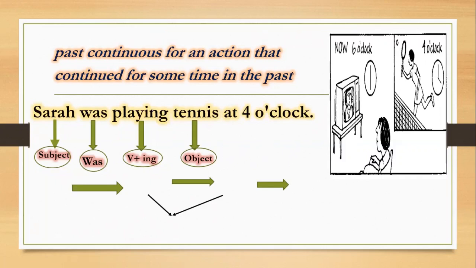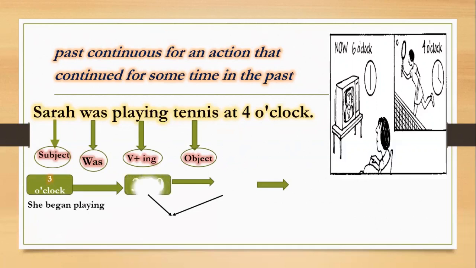Okay, so if you want to know what did Sarah do from 3 o'clock to 6 o'clock, what can we say? Let's start. At 3 o'clock, she began playing. Playing what again? Tennis. At 3 o'clock, she began playing.